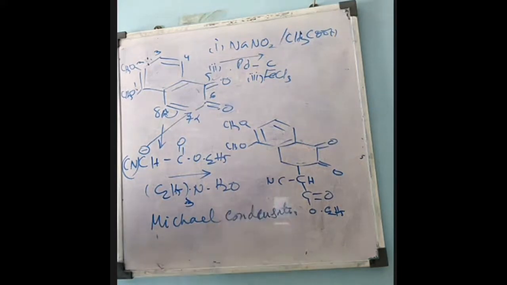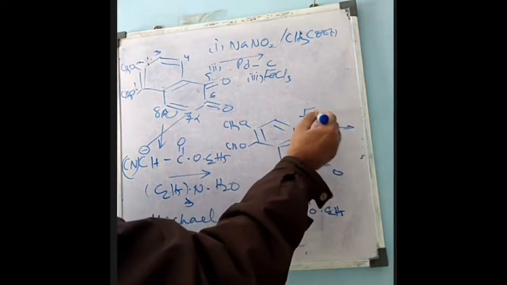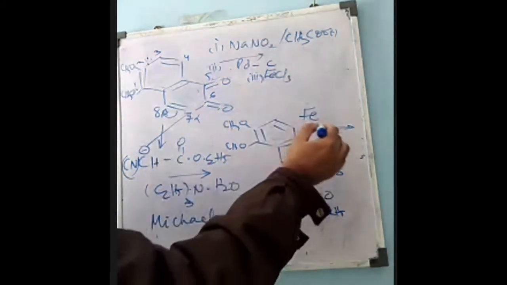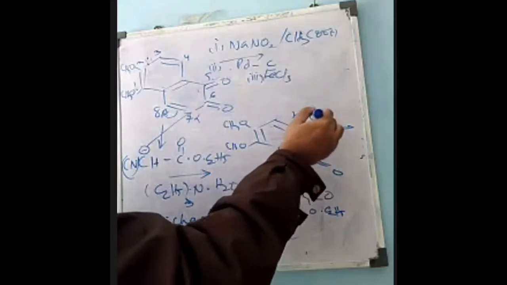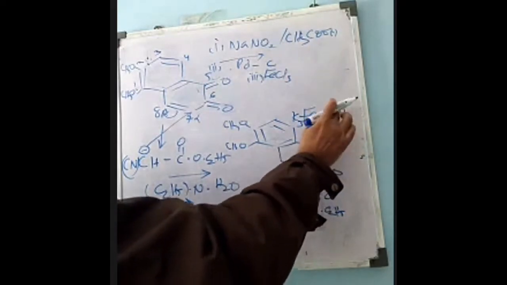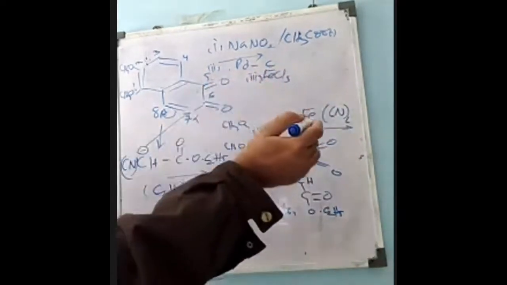Michael condensation will take place, and in this case we will get this compound. And when this compound is treated with potassium ferricyanide, which is also a mild oxidizing agent, that is K3[Fe(CN)6], potassium ferricyanide, a complex.